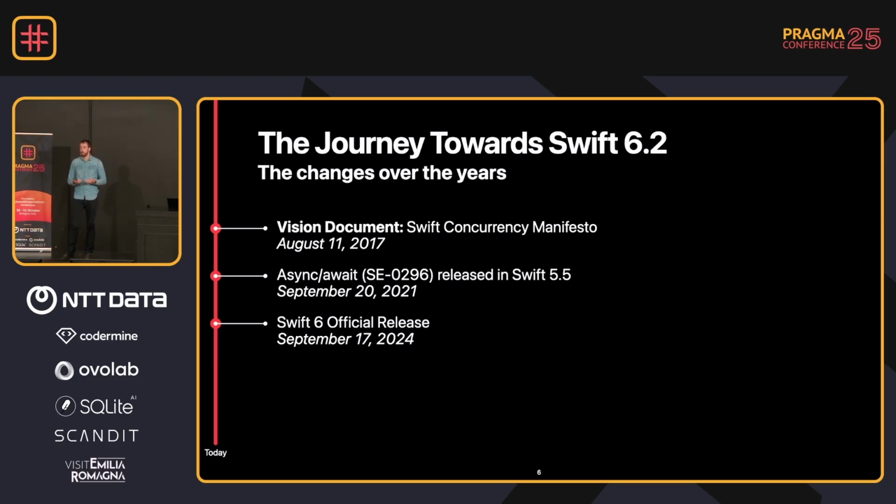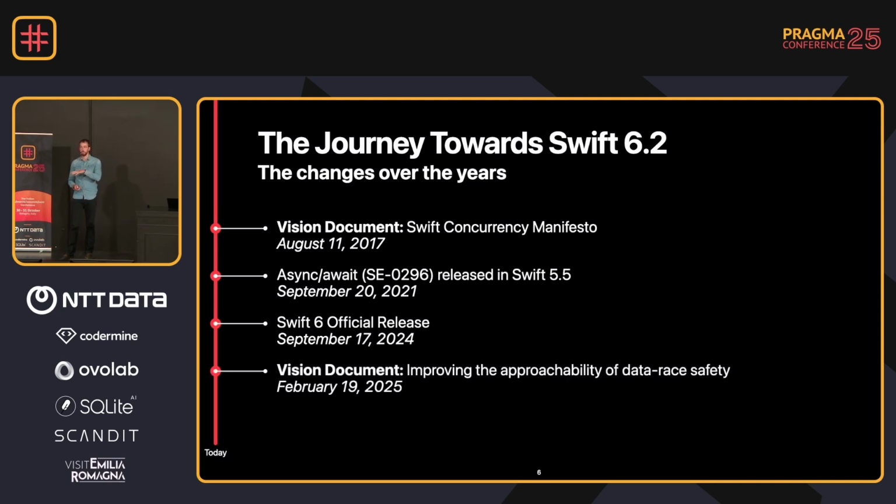But they're human too, and I'm talking about the Swift team here, and they realized like, okay, we thought some things would work like this, but it turns out in the real world, with real app projects, it works a little different. So February 19, we had another vision document, and this is the first time you see them talking about the approachability of Swift concurrency. And that's also why I'm here today. Because with Swift 6.2, the official release, we actually got approachable concurrency.